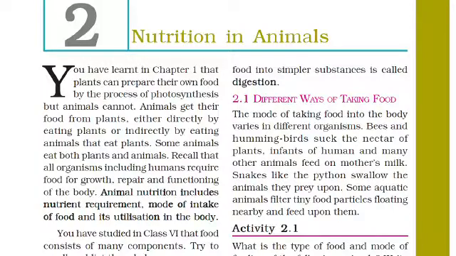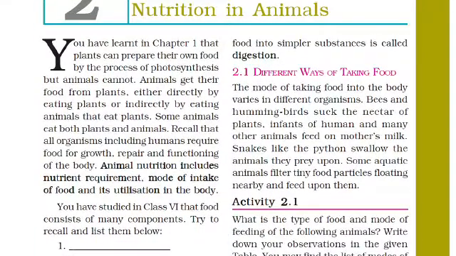So here questions can be framed: how animals are getting food from plants, how animal nutrition includes nutrient requirement, mode of intake of food and how it utilizes the food. This all we will study in this chapter.